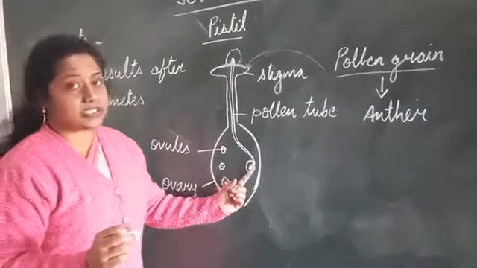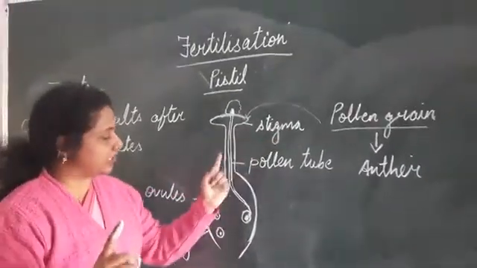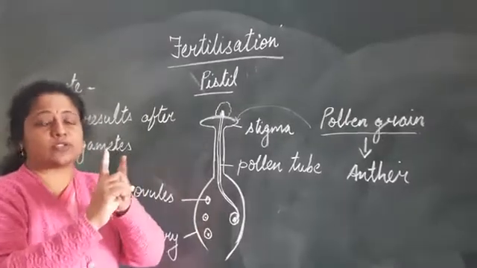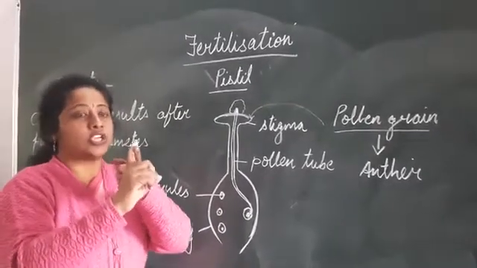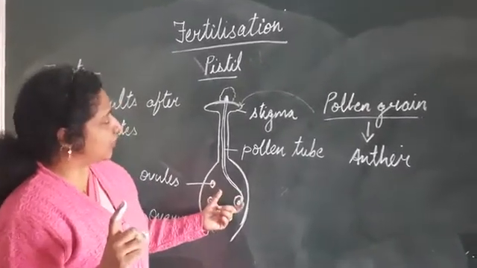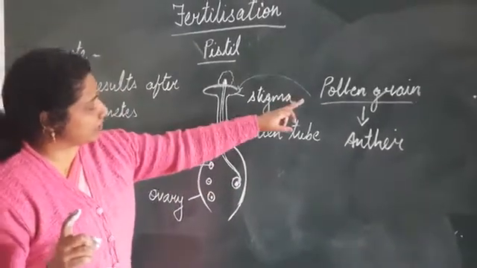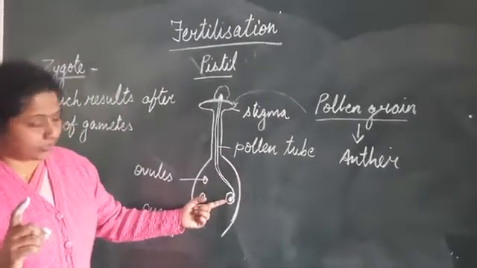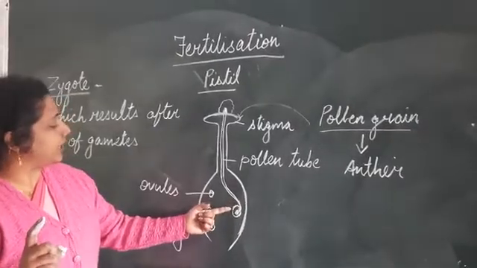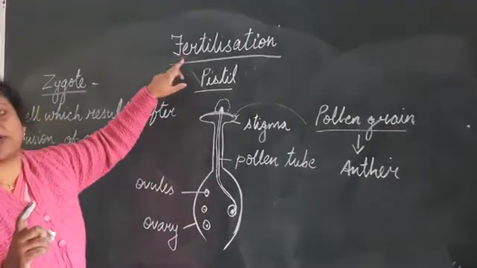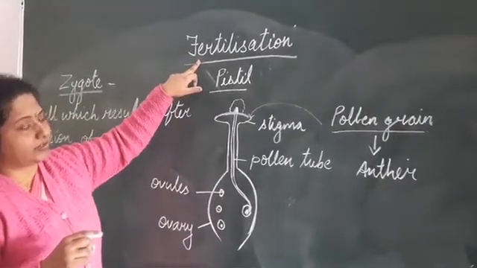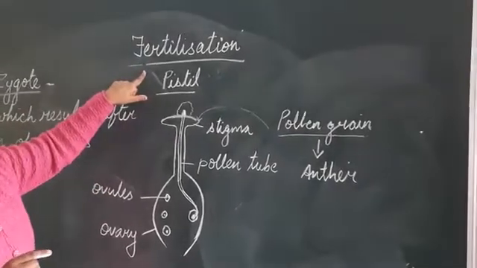Fusing means milna. This procedure of fusion of the pollen grain and the egg, the male and the female gamete, is called fertilization. Clear, children? This is the process of fertilization.